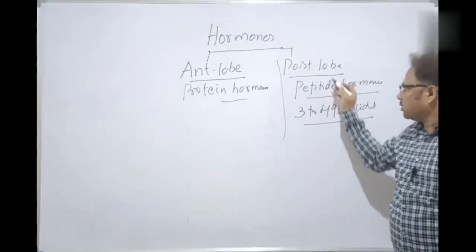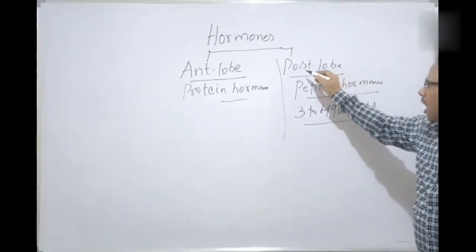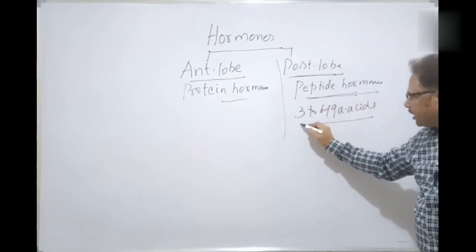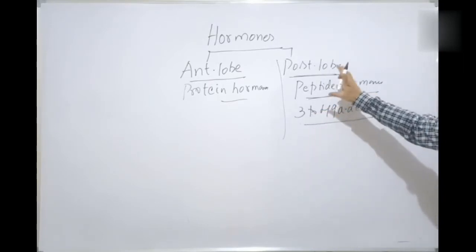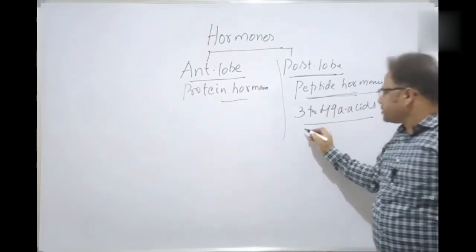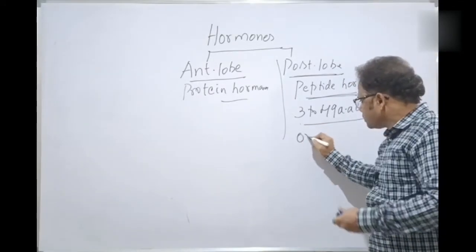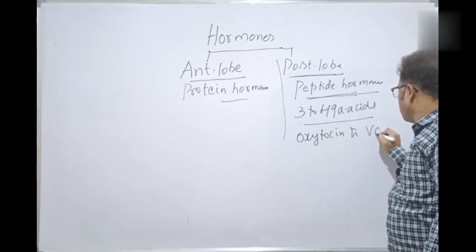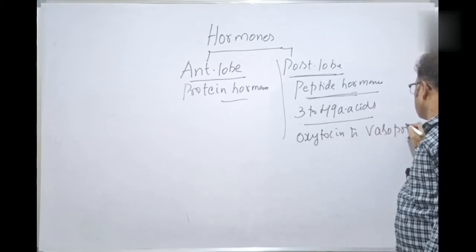So these are the peptide hormones. The hormones of the posterior lobe are called peptide hormones, which have 3 to 49 amino acids. Examples of peptide hormones are oxytocin and vasopressin.